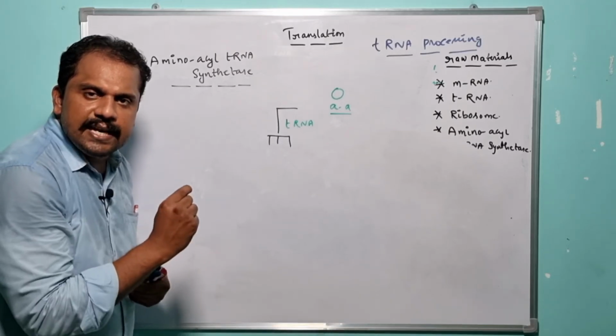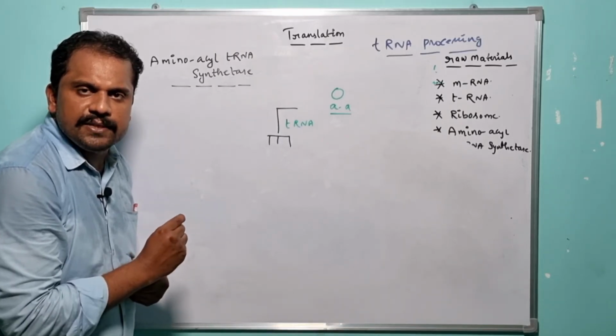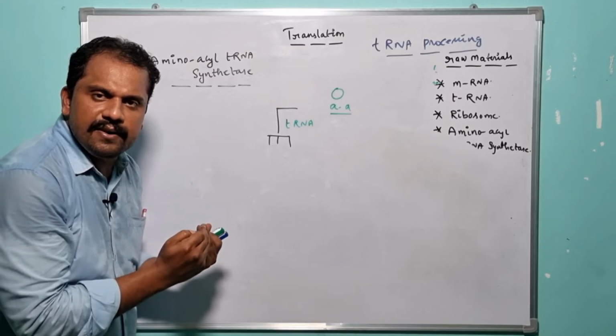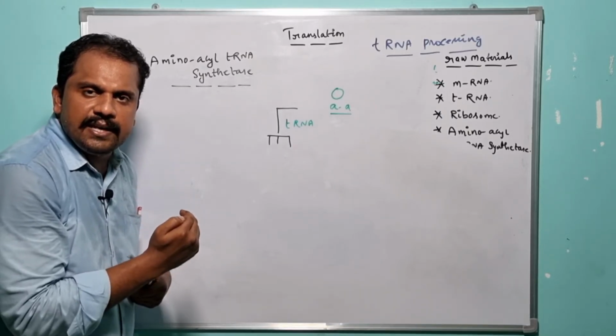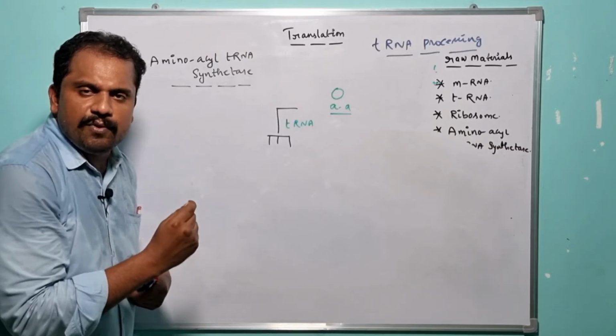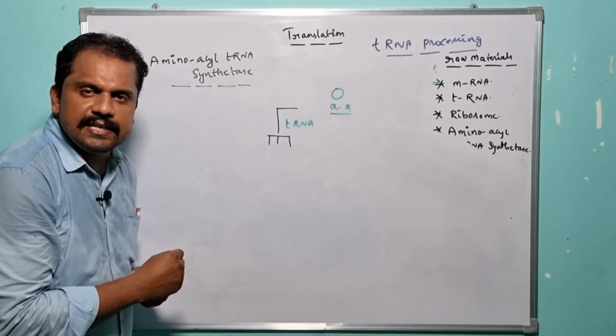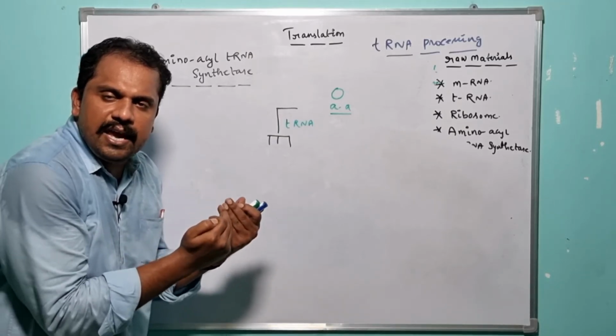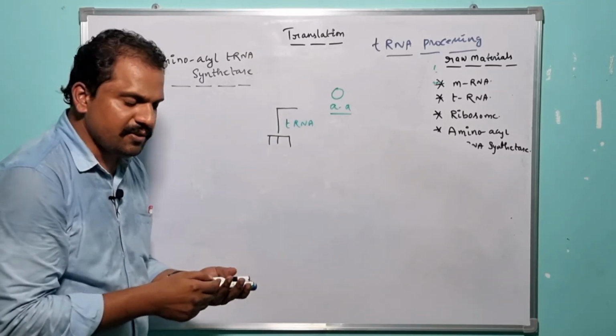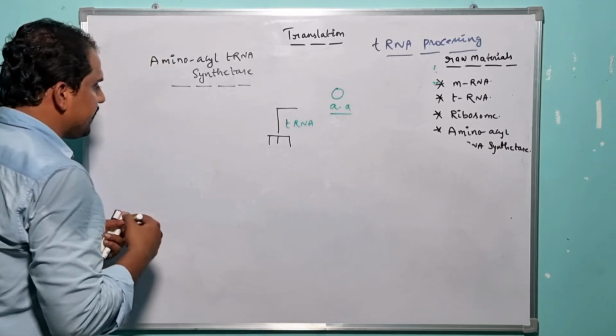The specific amino acid tRNA synthetases which participate in the translation process are generally classified into two different types. So what are the two different types? The amino acid tRNA synthetases which play a prominent role in organizing the translation process are nothing but class 1 amino acid tRNA synthetase and class 2 amino acid tRNA synthetase. So let me write it here.